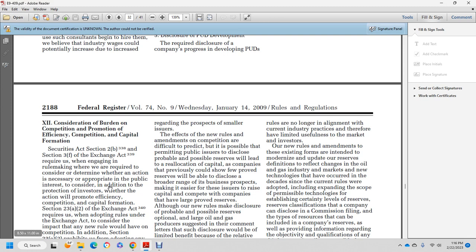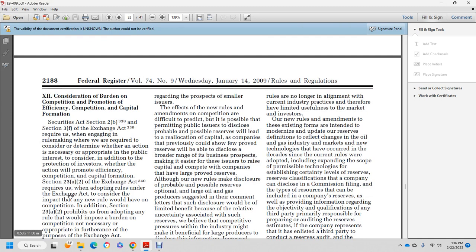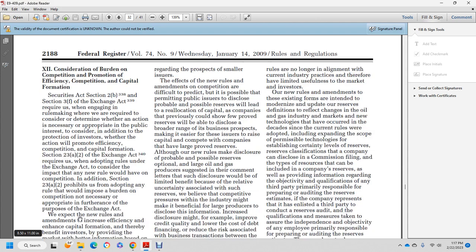Section 23(a)(2) of the Exchange Act requires that, in adopting rules under the Exchange Act, the Commission consider the impact the new rule would have on competition. Section 23(a)(2) also prohibits adopting any rule that would impose a burden on competition not necessary or appropriate to further the purposes of the Exchange Act.